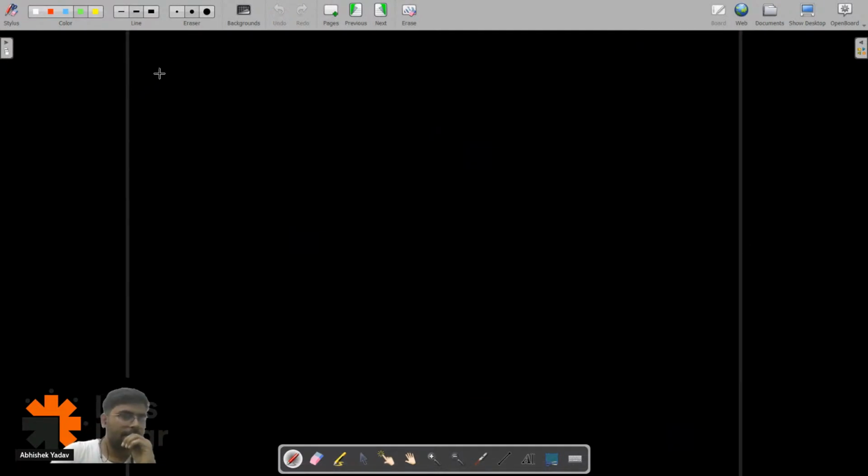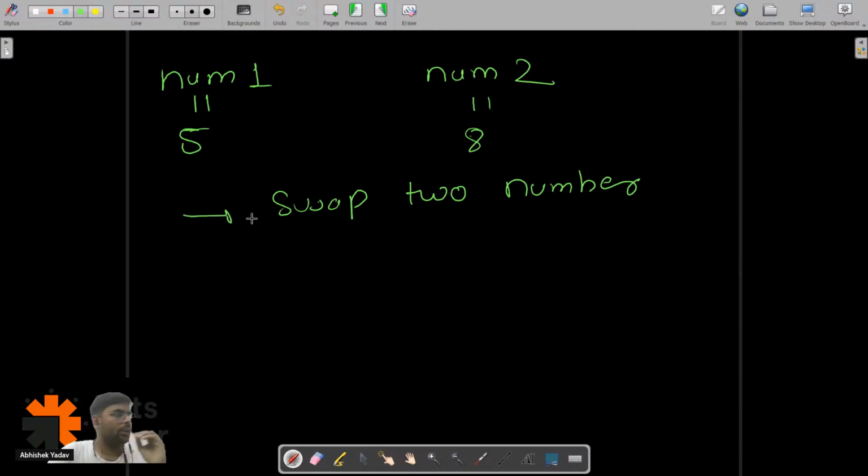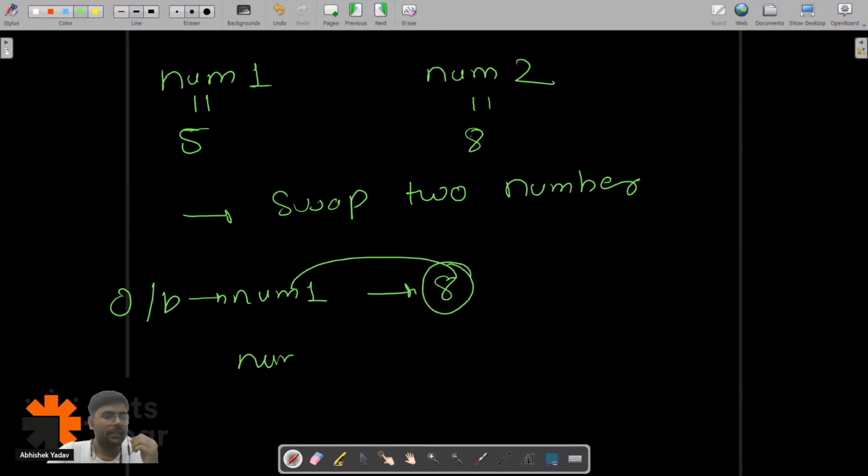So here my next question is, I have two variables, let's assume num1 and num2. Inside num1 I have 5 and inside num2 I have 8. And I want to swap two numbers. Swap two number program. I am assuming most of you have done this program. If you have not, please try to attempt it. What should I do in order to swap the values, that is, if I am printing num1, I should get 8, that is 8 should get stored inside num1, and if I am printing num2, I should get 5, that is 5 should get stored inside num2. That is, I am swapping the numbers.